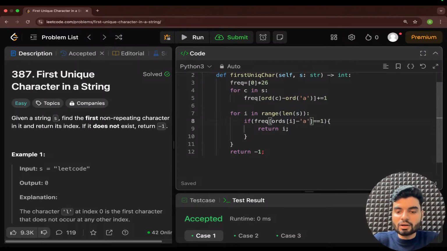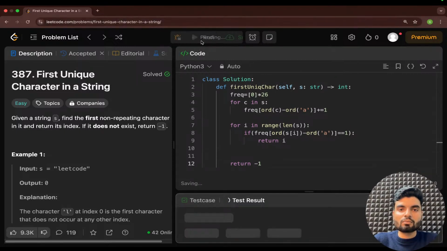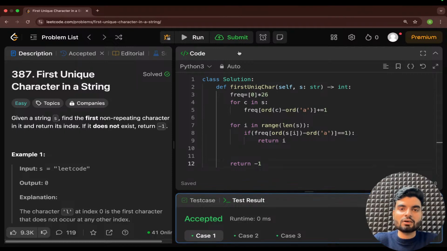You need to convert that particular character into an ASCII value. So ord is a method, and here you're converting your character to an ASCII value. Directly you cannot subtract characters in Python. So this is what we wanted to do. Probably works fine if everything is correct. Yes, it's working fine. Now I hope this is quite clear to everybody.